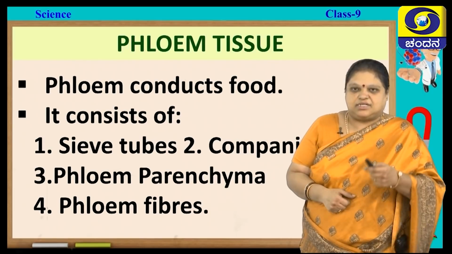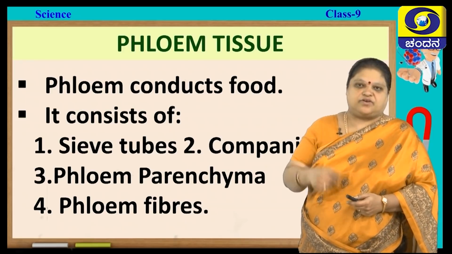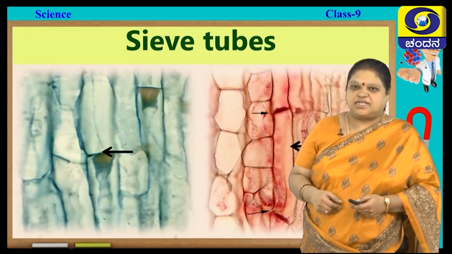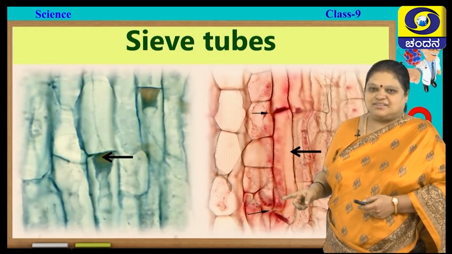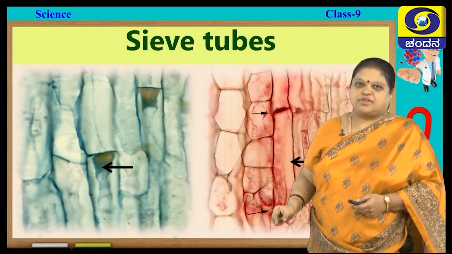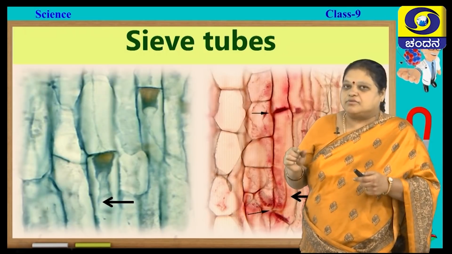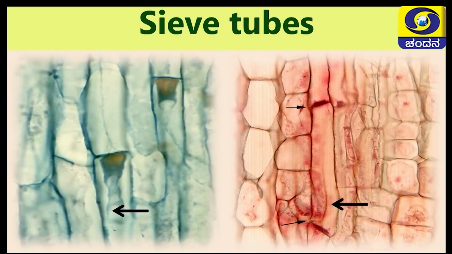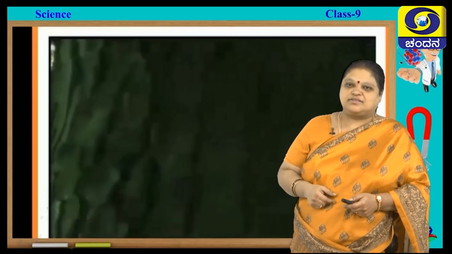Understood? Now we shall go to each one of them. So, the first one is sieve tubes. As the name itself suggests, they are just like tubes. And you know what should go through these tubes? Food should enter these tubes. So, if you look at this, I am showing you phloem tissue.